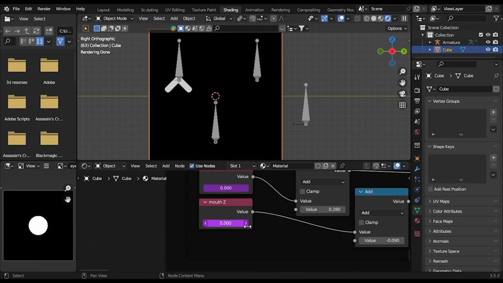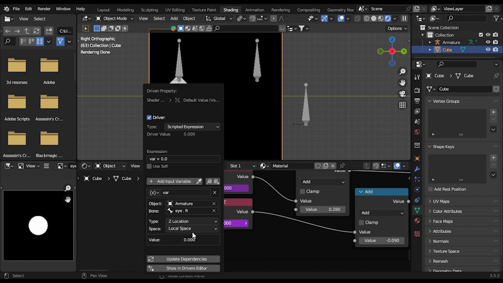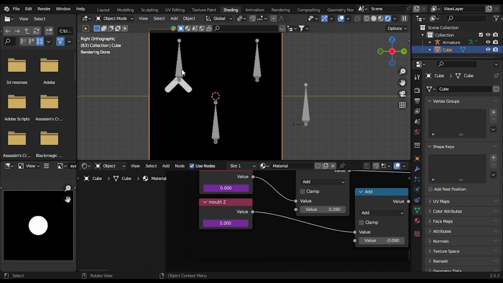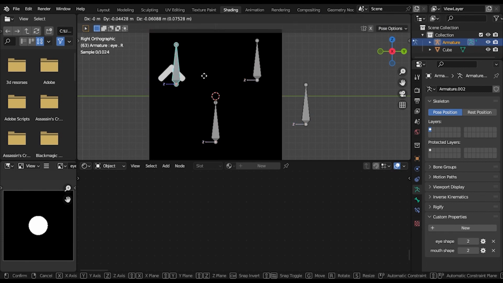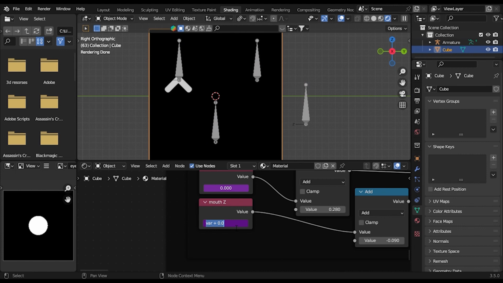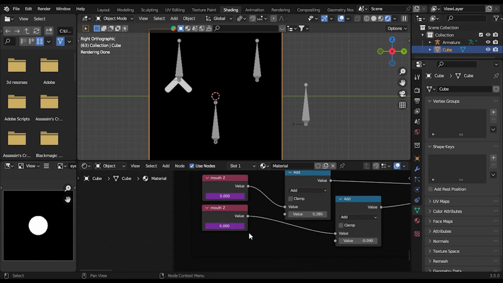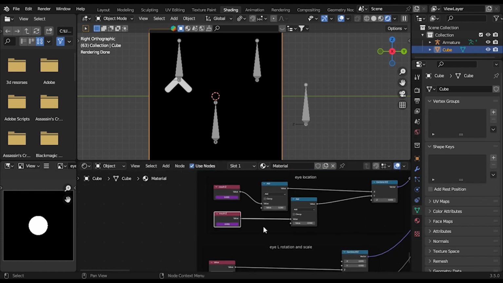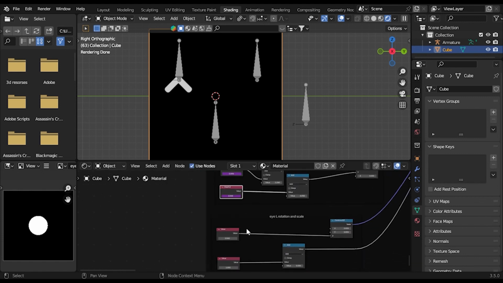It doesn't work because I didn't edit the driver and change the Z to the Y, and now it should work, but it's inverted like always. So multiply by -1 to revert it. I don't know if this is a word.